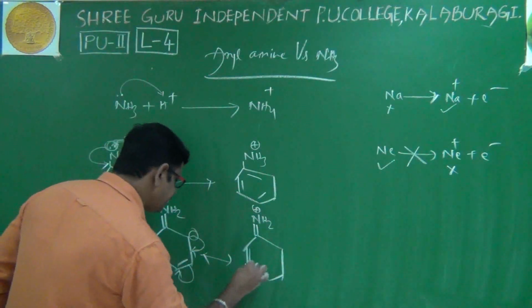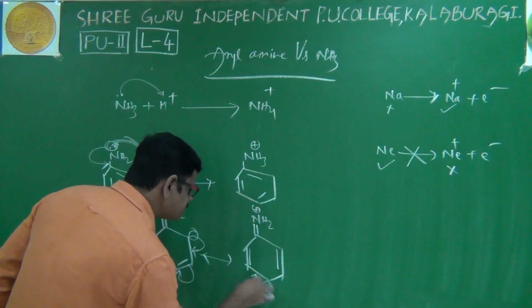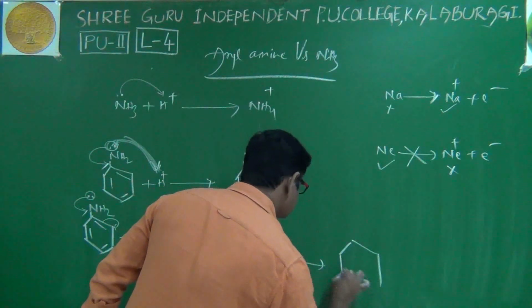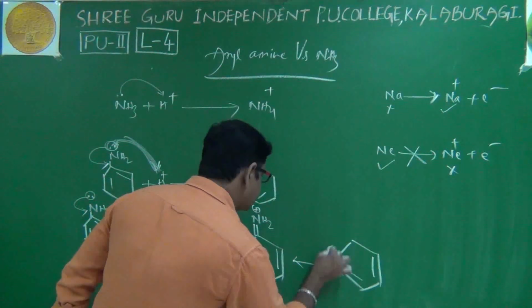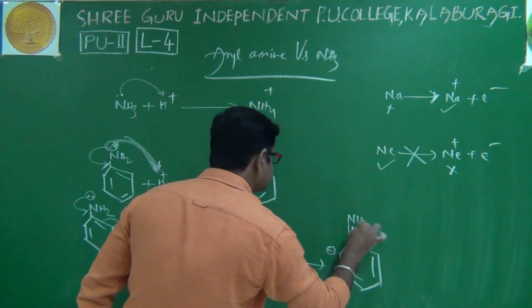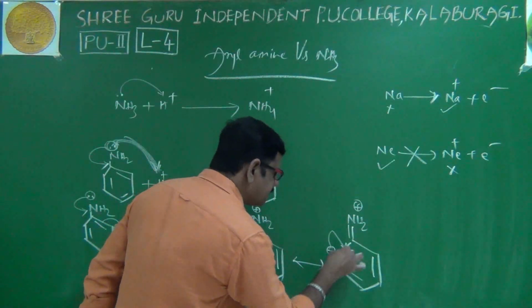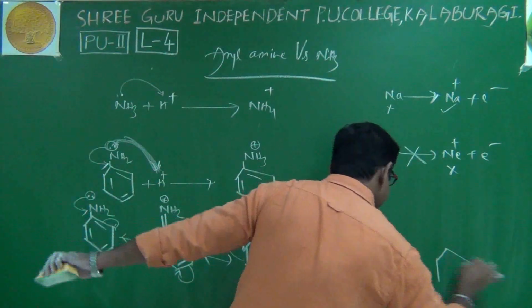This bond remains the same. Then here a new bond, and then we'll get a negative charge. Again it is shifted here. Old bond, here a new bond, we are getting a negative charge, upper part NH2 plus. Finally, this negative charge I am shifting inside and it goes back to its original place, and finally we will get the starting structure.